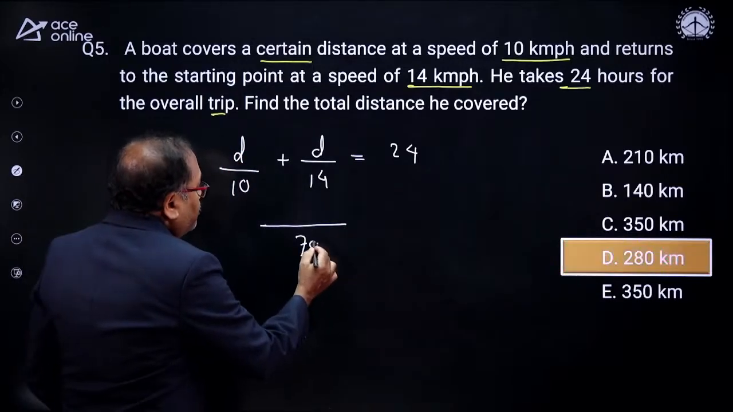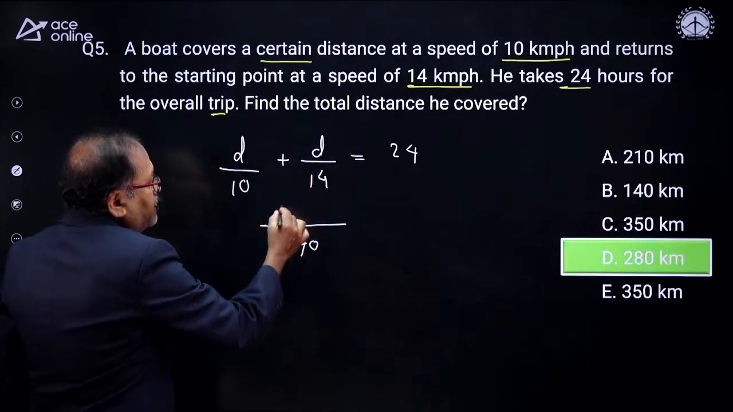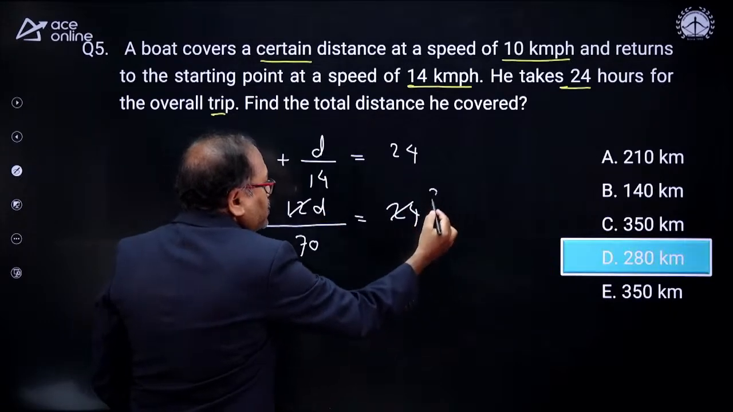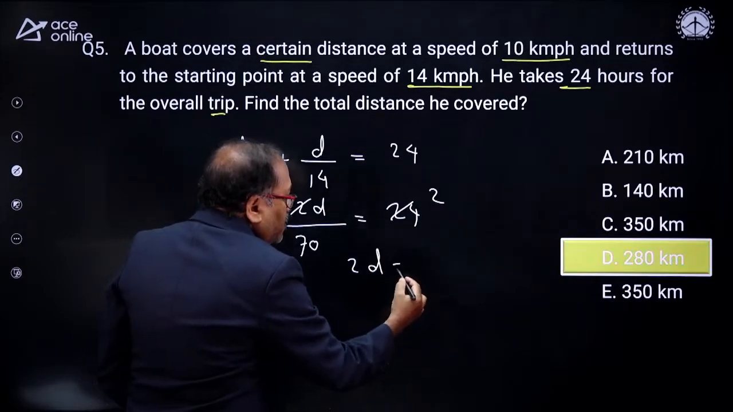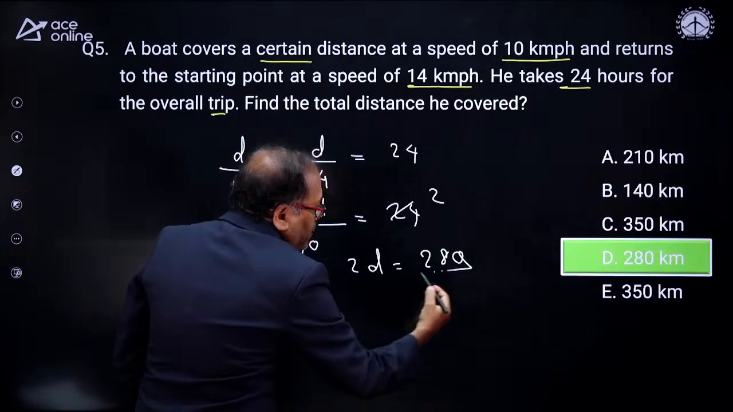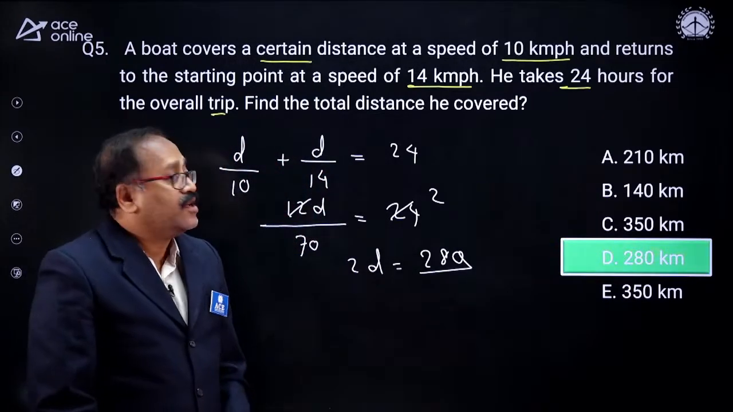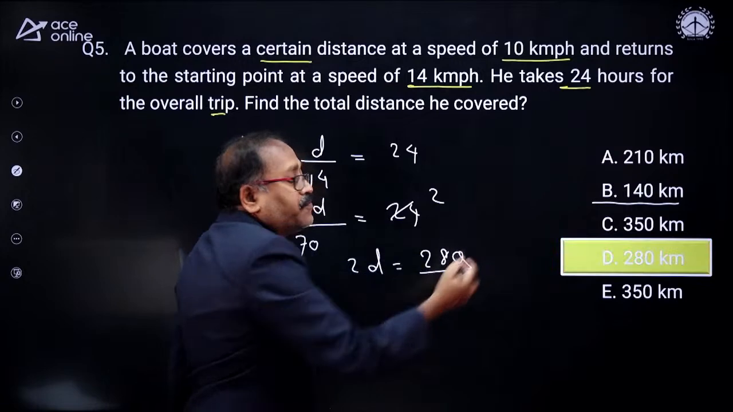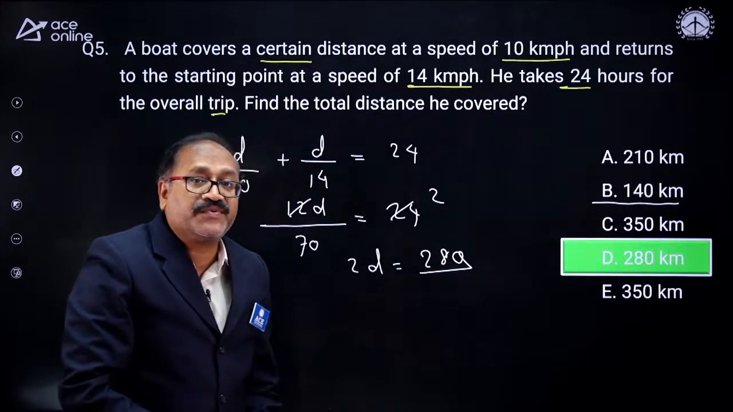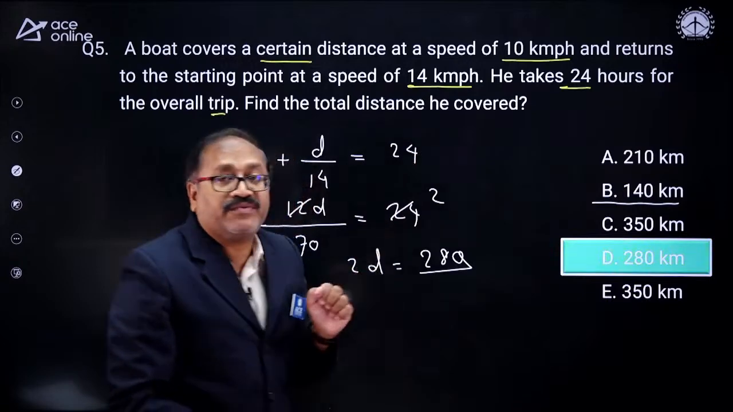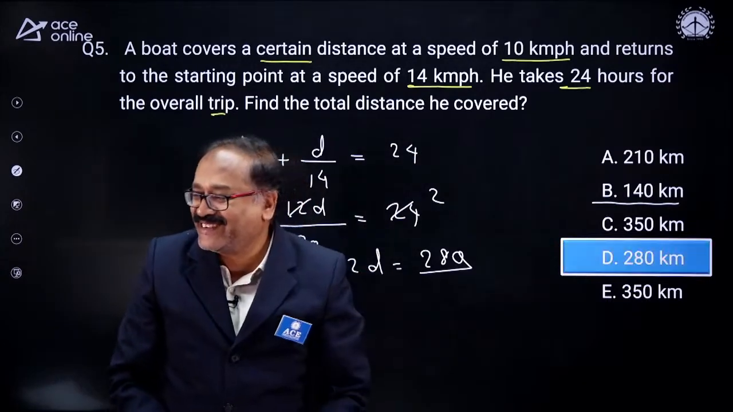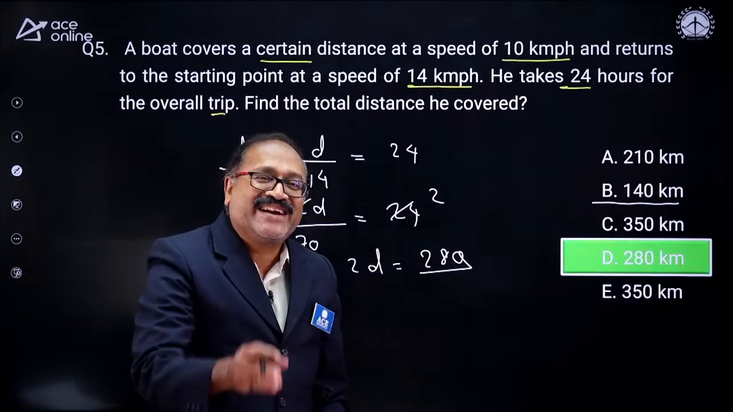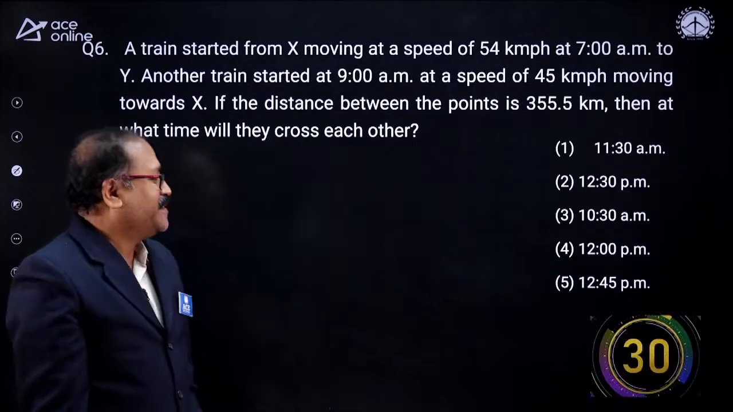So 70 is the LCM. Now I see that 7d and 5d make 12d, and 12d is equal to 24. So with 12 this gets cancelled, d is 140. My requirement is 2d, which is 280. You will get the option 140 in the exam also. The moment you get d is equal to 140, you may by mistake answer the question 140. But here it is the total distance covered, that is 2d. So nicely answer the question, my friend. Ram Kumar has written the whole equation. Okay, moving on, and the next question is on your board here.